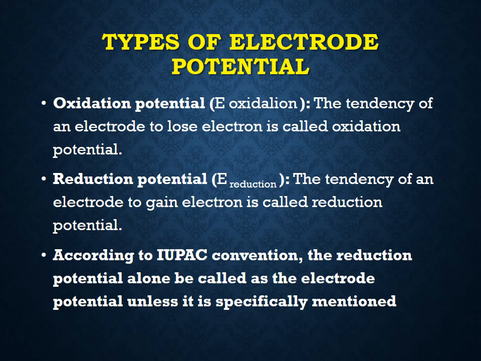So here there is a potential difference. There is a difference in the reduction potential value, and that difference is responsible for flow of electrons and current. And that difference in potential is called cell potential.